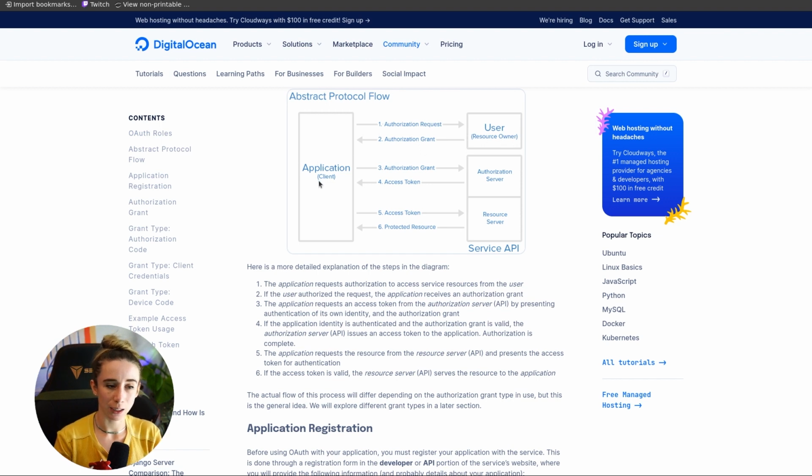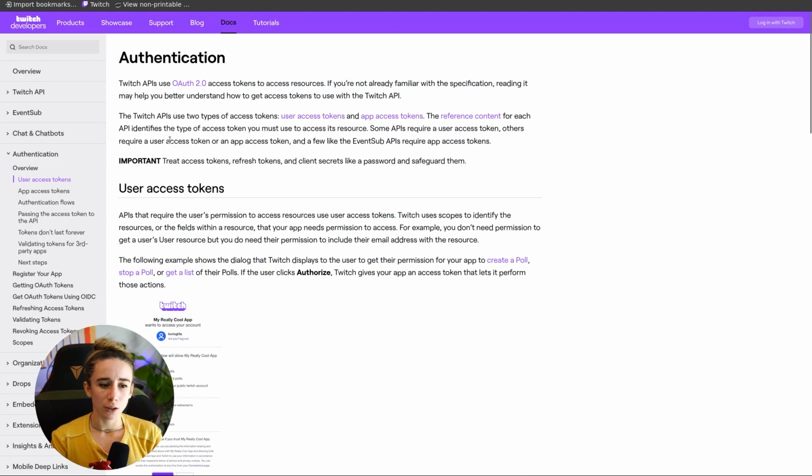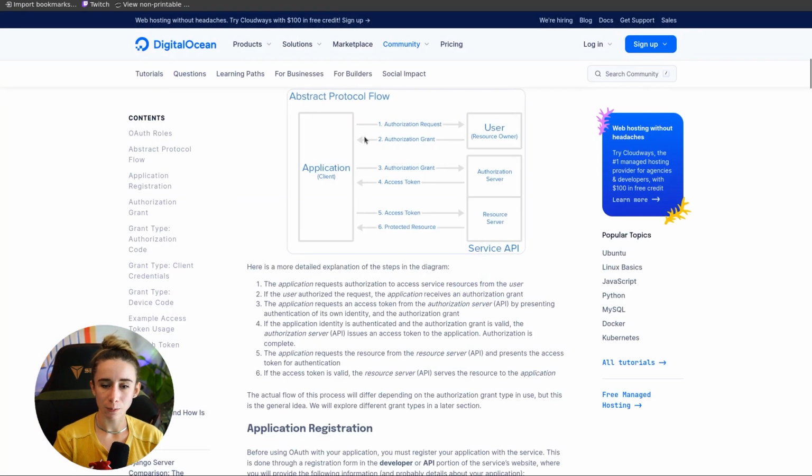If you guys have ever been on Twitch or literally any service where you got a pop-up that said, hey, are you okay with connecting these services? And you said yes, you were granting authorization to an application or a client. They're the same thing. The way that Twitch puts it is that when TrashBot authorized me to use their resources, she essentially gave me a user access token. So she gives me a user access token.